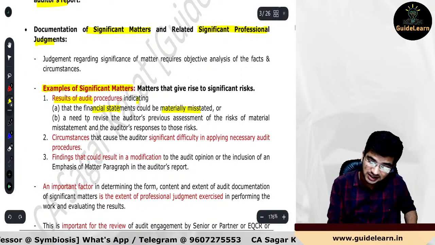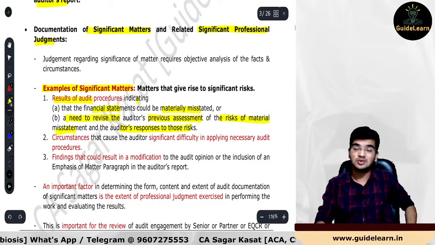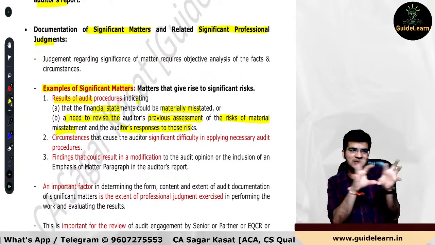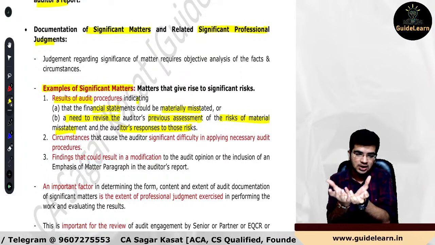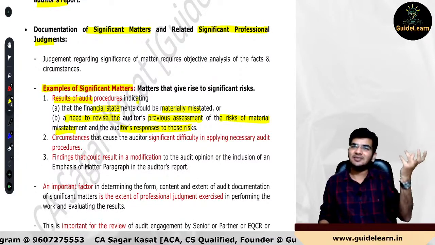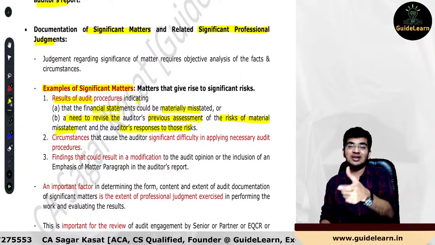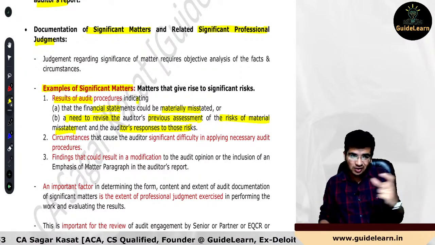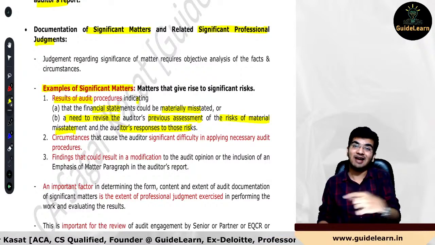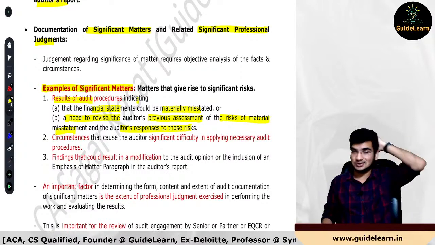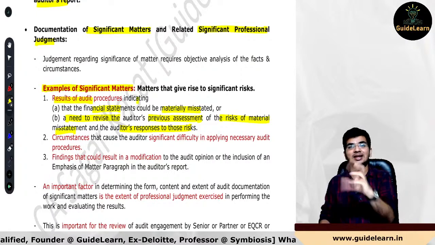Second thing, a need to revise the auditor's previous assessment of ROMM and the auditor's responses to those risks. Any matter you identified while performing the audit, and while performing that audit you came to know that this is such a matter. Previously I identified this risk as lower or higher. Now, after performing the audit work on this particular matter, I believe that this risk should have been more than what I have already assessed. So if you assessed lower risk, and now you believe it should be either higher or significant,